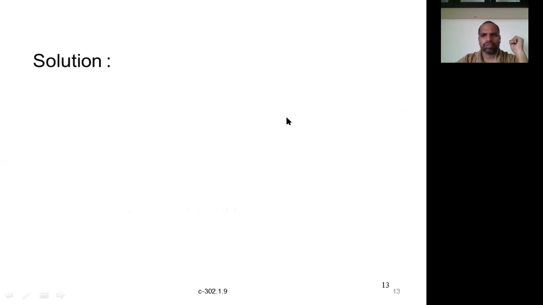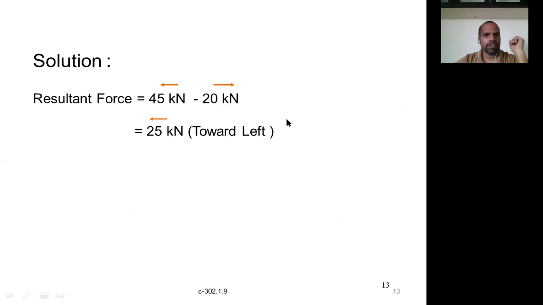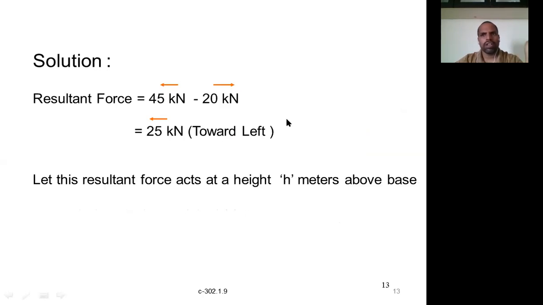And the position we have to find. You can find it using Varignon's theorem. The resultant force is equal to the difference of these two forces, that is, the higher magnitude force minus the lesser magnitude force, which is 25 kilonewtons. And which side does it act? Towards the left, because the force having the maximum magnitude acts towards the left, so the resultant also acts towards the left.